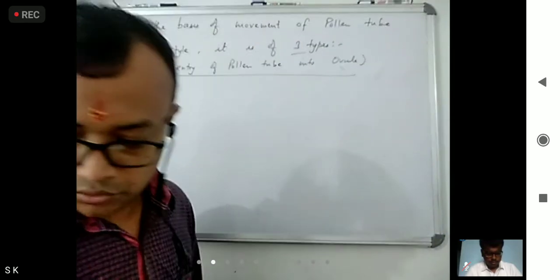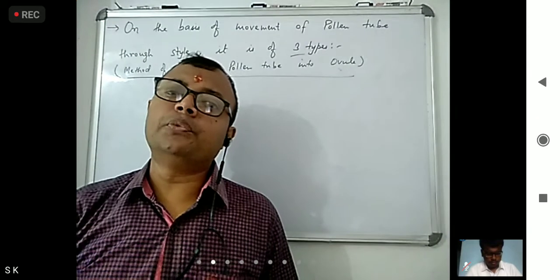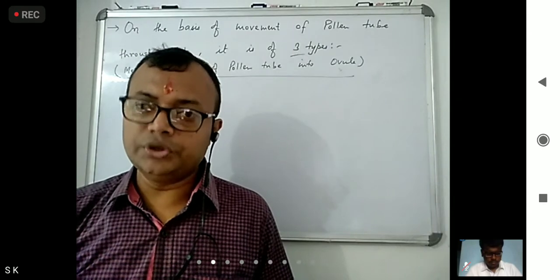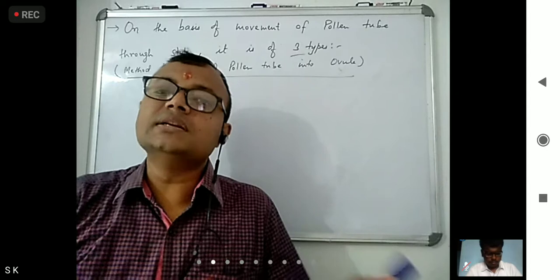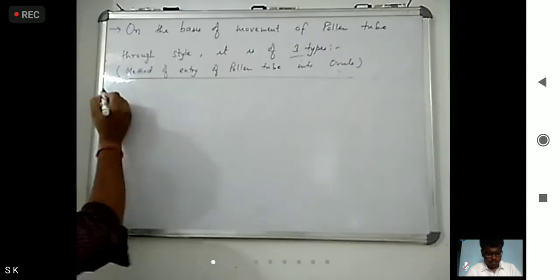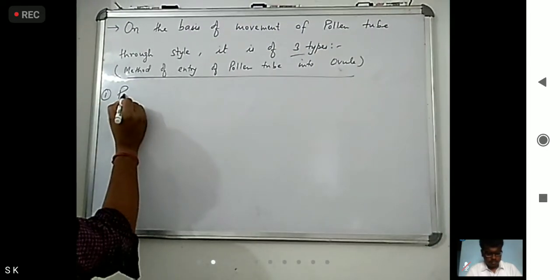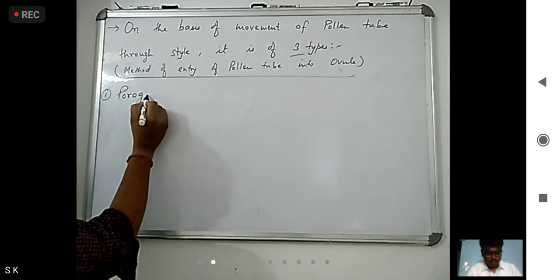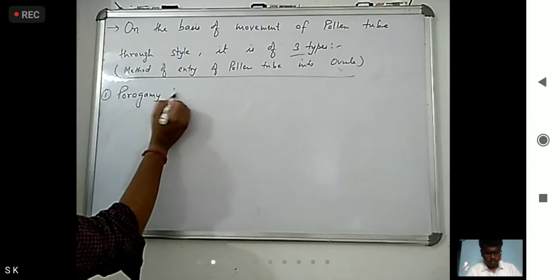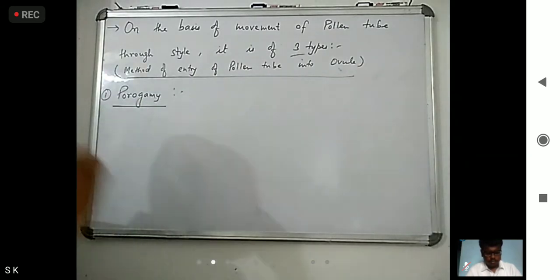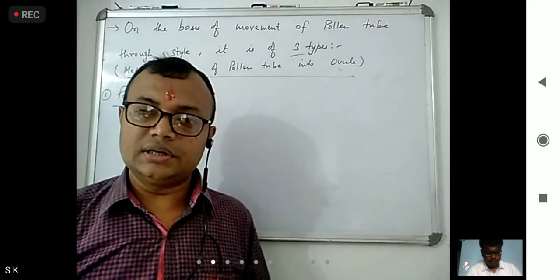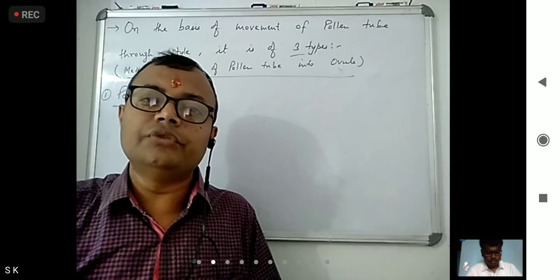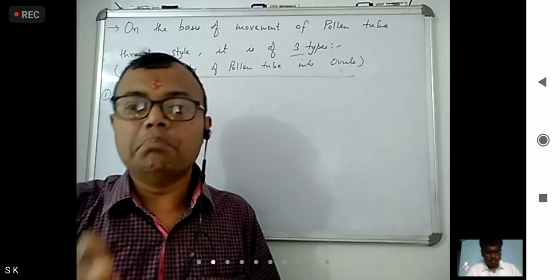Number one is porogamy, number two is mesogamy, number three is chalazogamy, as the names suggest. Okay, now porogamy means what? When the pollen tube enters into the ovule through the micropyle.